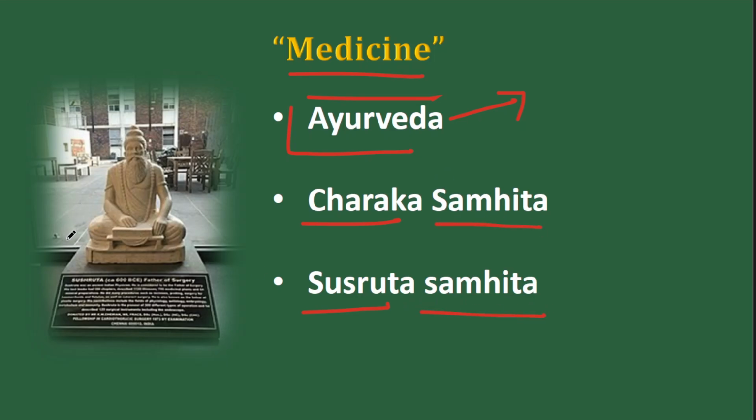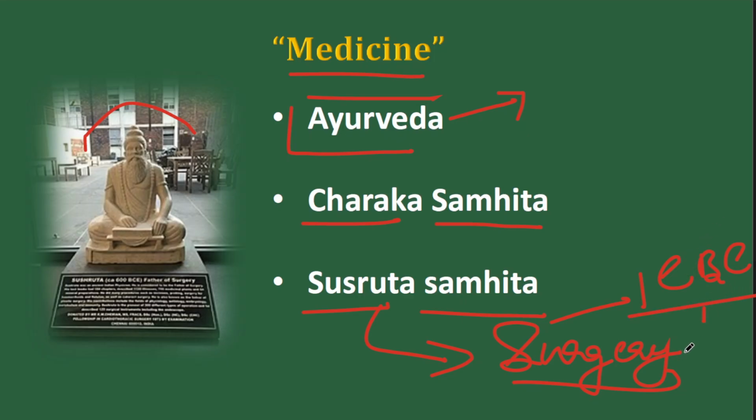The picture that I've given here is Sushruta statue. Now when you write Sushruta, you can also write about surgery. So development of surgery, this is 1st century BC to 1st century AD. The time period can be 1st century BC to 1st century AD, around this time. So it is during this time the developments are happening with respect to Charaka and Sushruta. They have written their books. So these are the developments. These three together will cover the medicine sector.